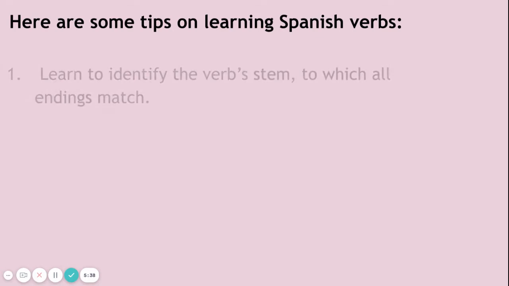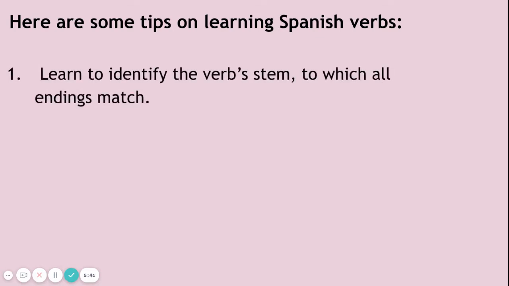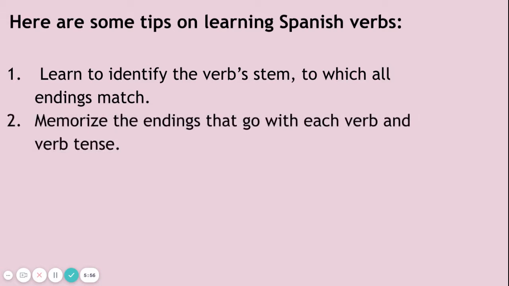Here are some tips on learning Spanish verbs. Learn to identify the verb stem to which all endings match. Identify the stem. That means take off the AR, take off the ER, take off the IR. That is your stem. Memorize the endings. Guys, you've got to memorize the endings. There's more than just one tense of this. We're only learning the present tense right now. There are 15 more tenses that at some point in time you're going to learn.